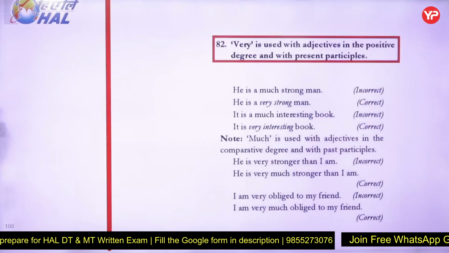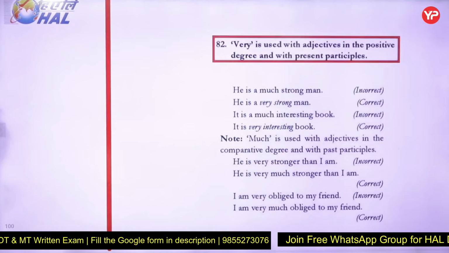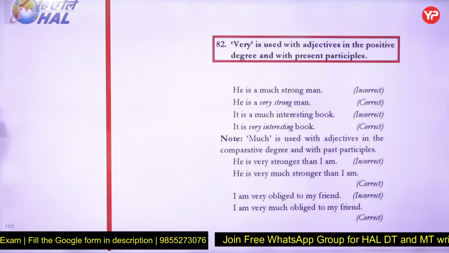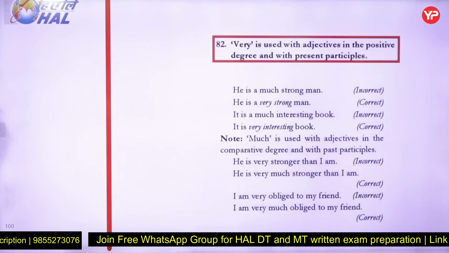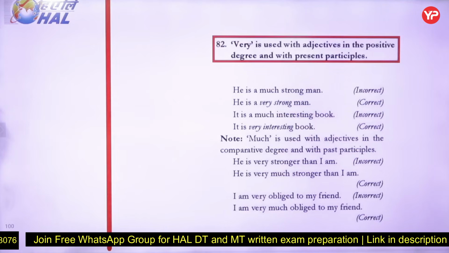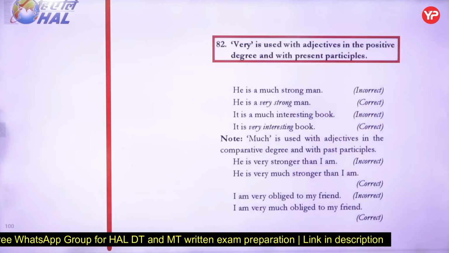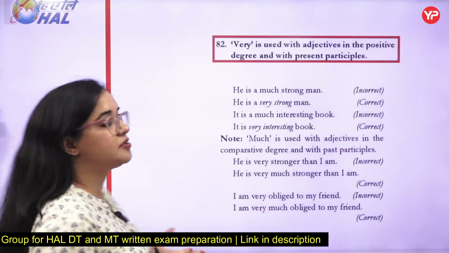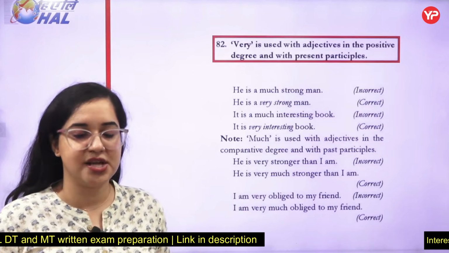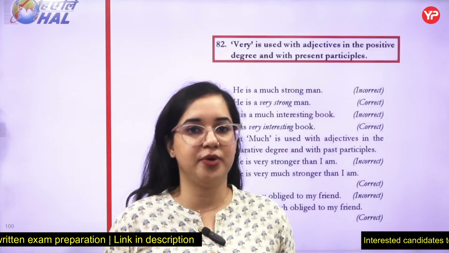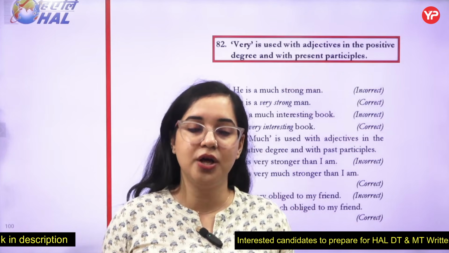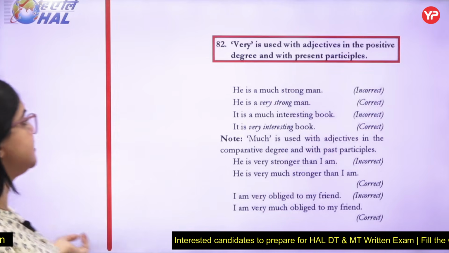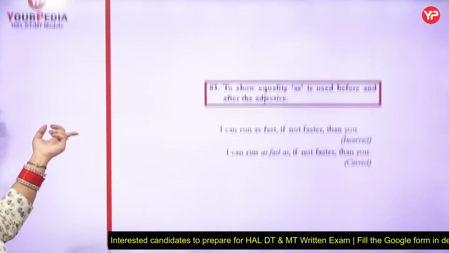Rule number 82. This is how we normally use "very" in a conversation. Very is used with adjectives in the positive degree and with present participles. He is much strong man? No, he is very strong man. So remember that "very" is always used in the positive degree. She is beautiful. She is very beautiful, right? She is very much beautiful. We don't use it this way because it is wrong. We cannot use two comparison states together. One is positive, one is comparative.